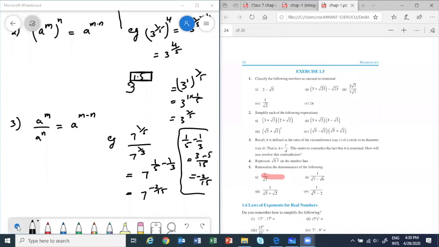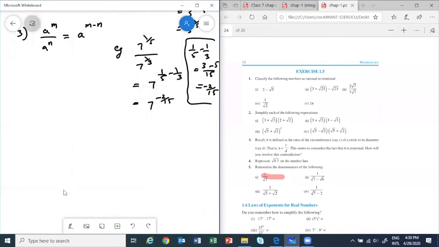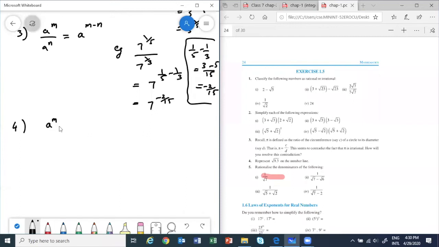Let's take another property. All these are important ones. Okay, now suppose you have a power m and another number. Again, let me use multiplication. So if you have a power m multiplied by b power m, means this time exponents are same. You can combine them.